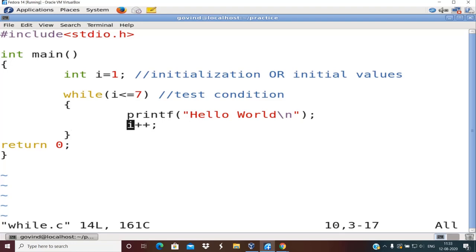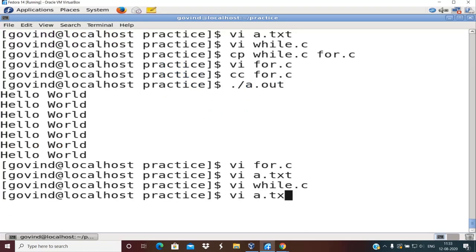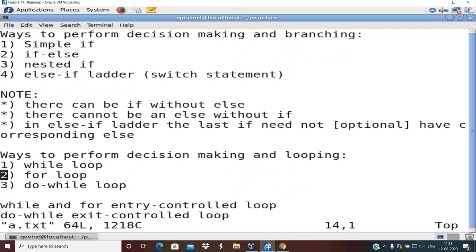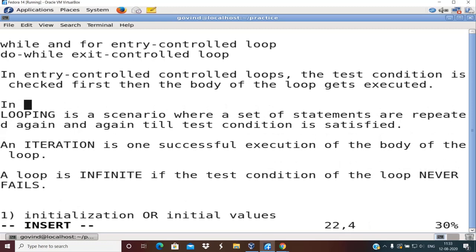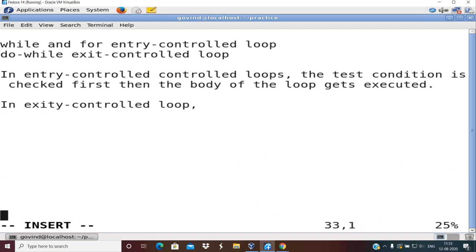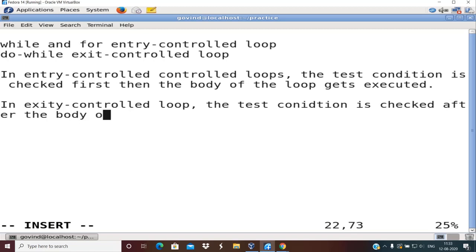Okay, so formally speaking about exit control loop, it goes like this. Again, these are not the exact definitions from the textbook. I'm just reframing it on the fly. In exit control loop, the test condition is checked after the body of the loop gets executed.